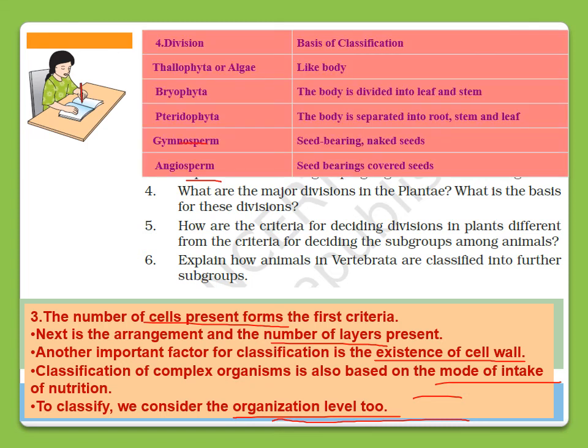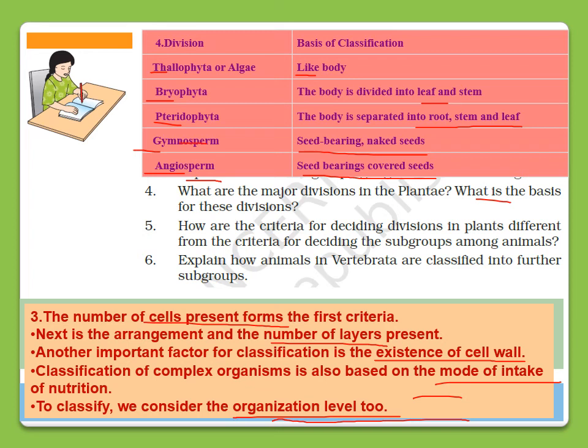The next question is, what are the major divisions in plants? The major divisions in plants are Thallophyta, Bryophyta, Pteridophyta, Gymnosperm, and Angiosperm. What is the basis for these divisions? In Thallophyta, the basis of classification is their body. They have a thallus-like body. Bryophyta are divided into leaf-like structure and stem. In Pteridophyta, they have root, stem, and leaf. Gymnosperms are seed-bearing plants, but they have naked seed. Angiosperms are seed-bearing plants, but they have covered seeds, right?